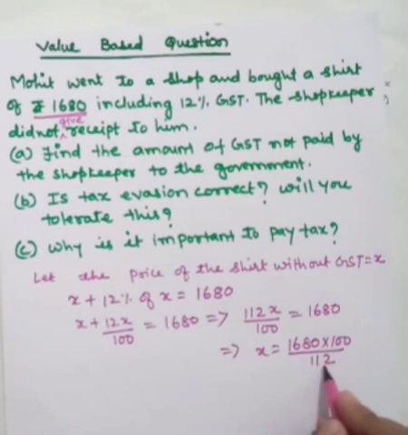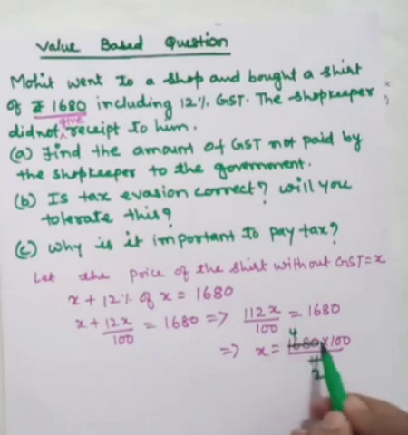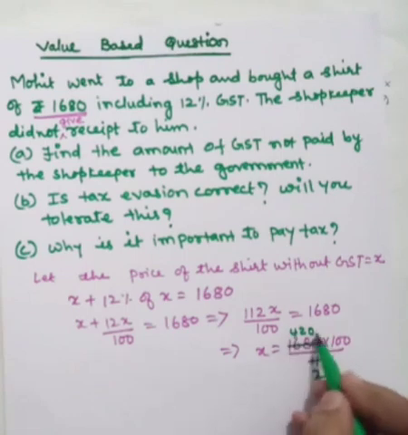See, 12, the last two digits, means this is divisible by 4. And here this 80 is also divisible by 4. So, 4 3s are 12, 4 2s are 8, left with 3 into 32, 4 8s are 32. Here 4 4s are 16, 4 2s are 8 and 0. Okay. Now see, 7 4s are 28 and 7 6s are 42.